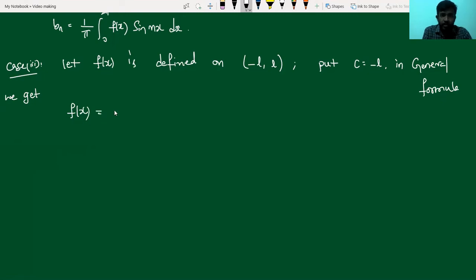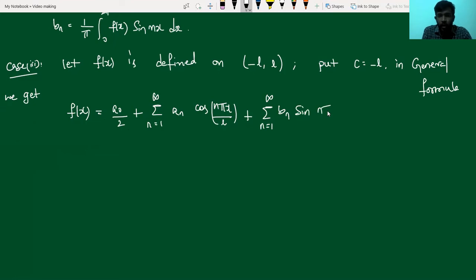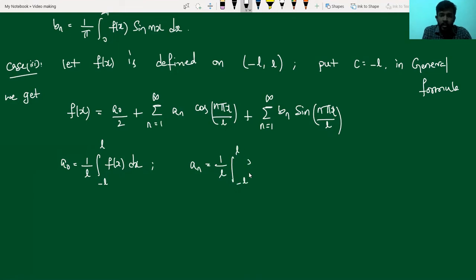the Fourier series expansion f of x equal to a0 by 2 plus summation n running from 1 to infinity an cos n pi x by L, where L is an arbitrary value, plus summation n running from 1 to infinity bn sin n pi x by L. The Fourier coefficient a0 is given by 1 upon L integral minus L to plus L f of x dx, and the coefficient an is given by 1 upon L integral minus L to plus L f of x cos n pi x by L dx.